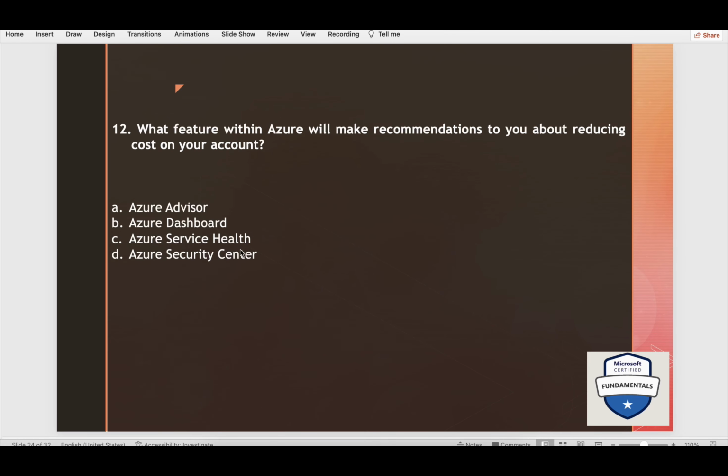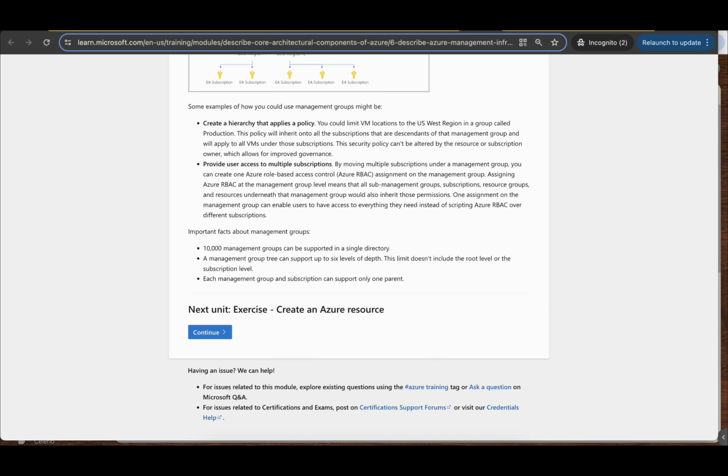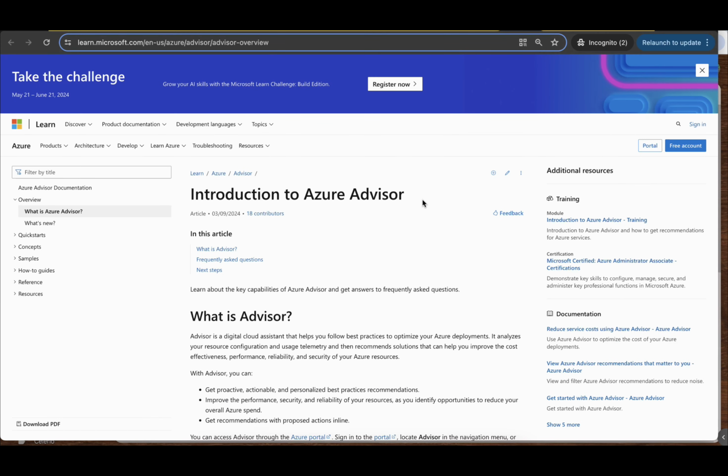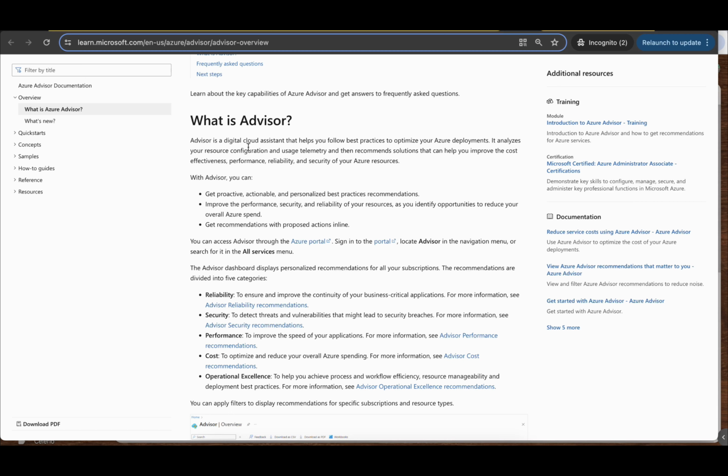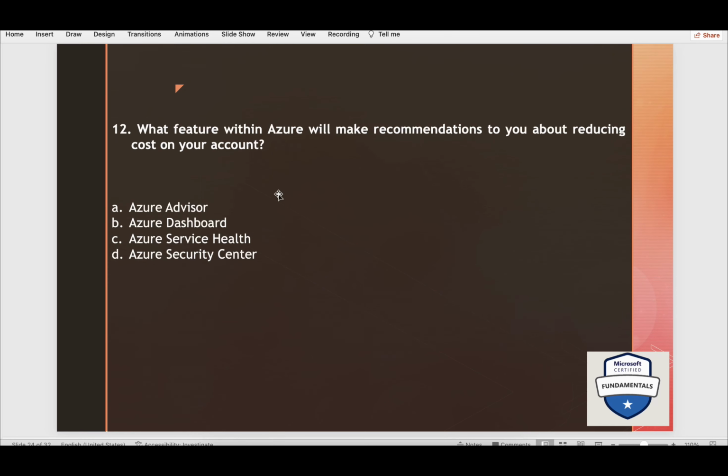What feature within Azure will make recommendations to you about reducing cost on your account? Okay, so again, I'll take you to this page, introduction to Azure Advisor. Advisor is a digital cloud assistant that helps you follow best practices to optimize your Azure deployments. It analyzes your resource configuration and usage telemetry and then recommends solutions that can help you improve the cost effectiveness. Okay, this is what we are looking for, right? Reducing cost on your account. So Azure Advisor is the answer.